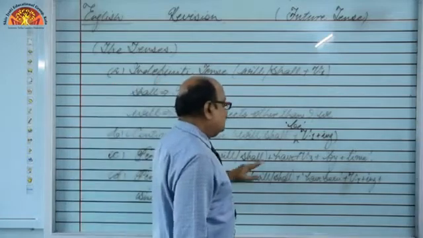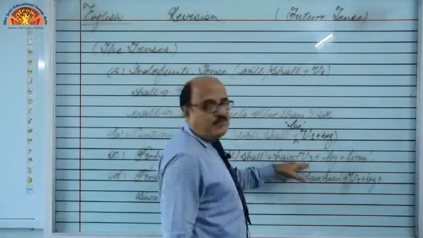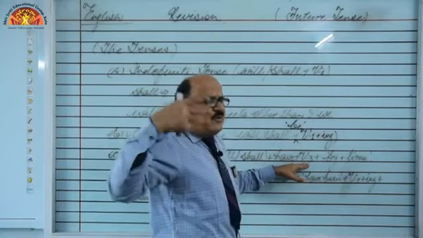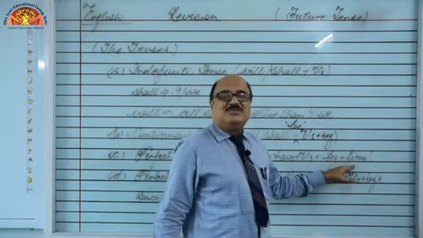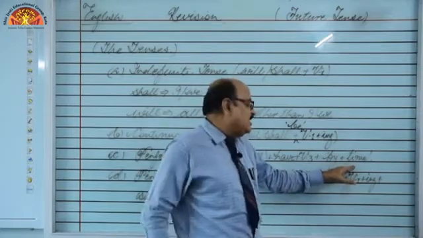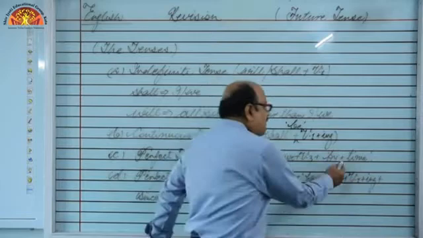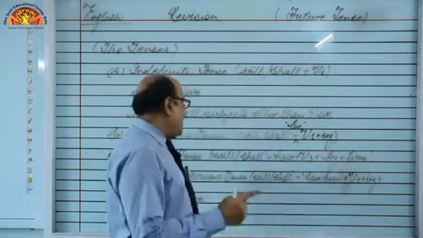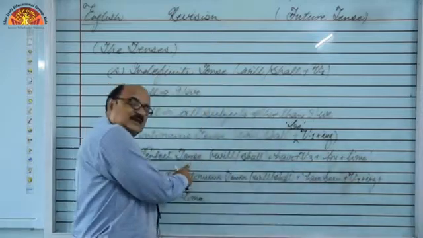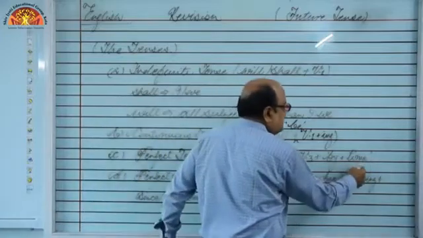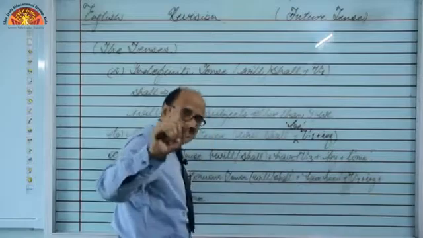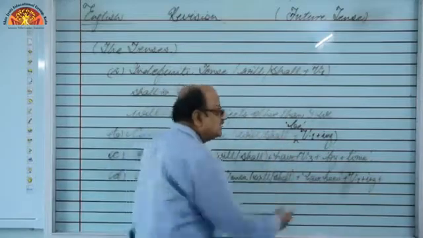Will or shall along with have, and third form, as I told you, in all perfect tenses we use third form of the verb, and by plus time. This is just a hint and indication for you that whenever by plus time has been given to you, you have to go for perfect tense, and with future perfect, by plus time, because we are talking about this time and this is future time. No other time, no present, no past. This is only future